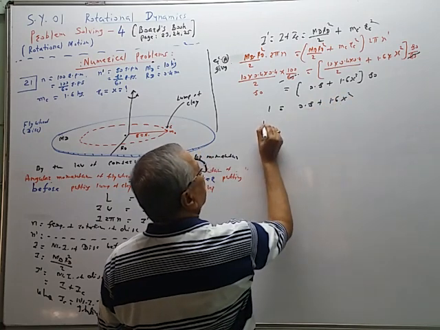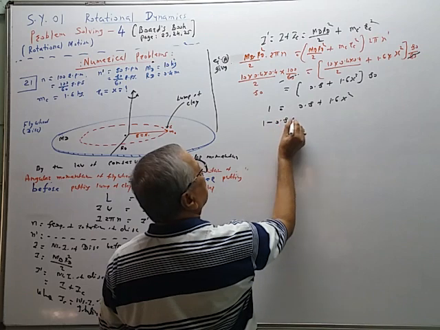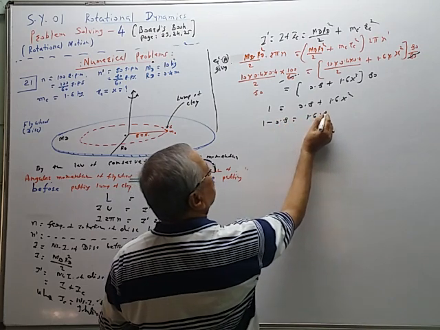So this 0.8 will go here. So 1 minus 0.8 is equal to 1.6 x square.